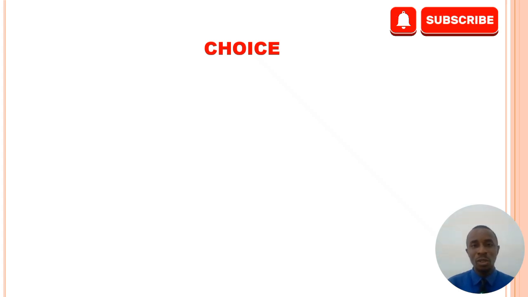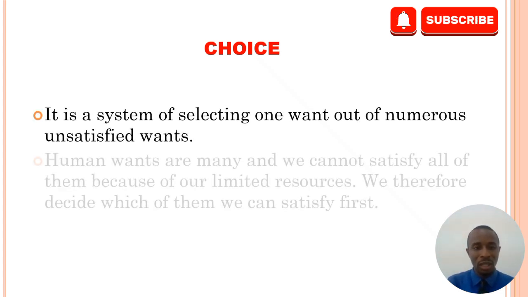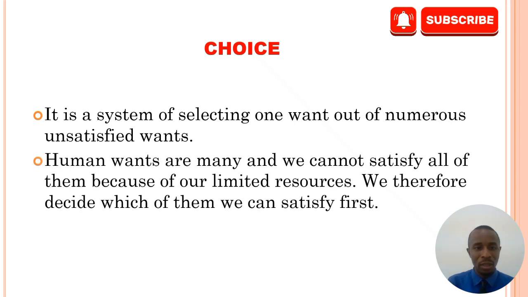Choice has to do with selecting out of several alternatives, which one comes first. Our decision will be based on our priority, which is related to our need. We should be able to differentiate between our needs and our wants. So choice is a system of selecting one want out of numerous unsatisfied wants.